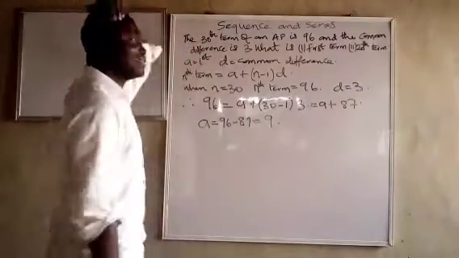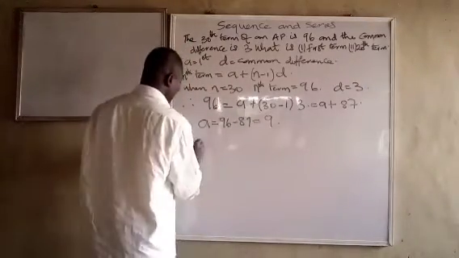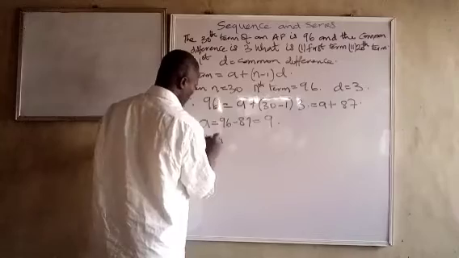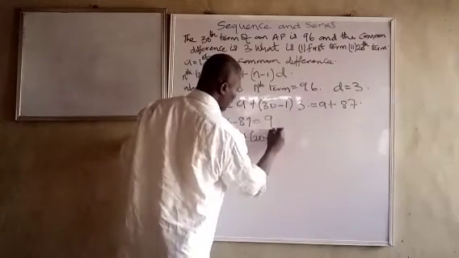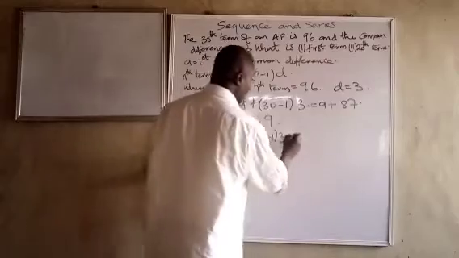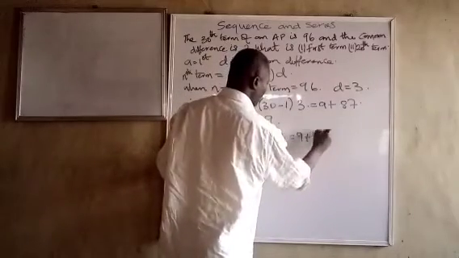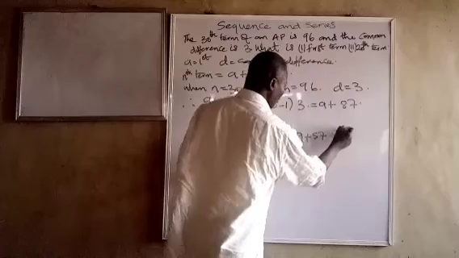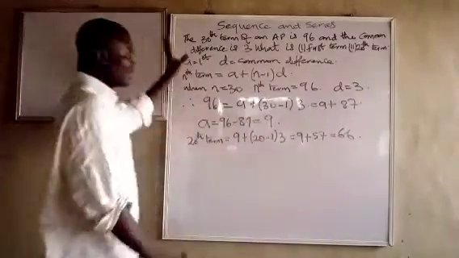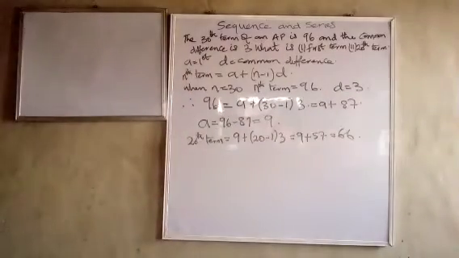We also have to find the 20th term. So the 20th term is equal to 9 plus (20 minus 1) into 3, and that is equal to 9 plus 57. What does that give us? It gives us 66. So you can see how easy it is. Very easy and straightforward. Let's look at another one.